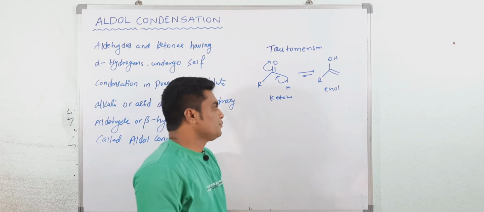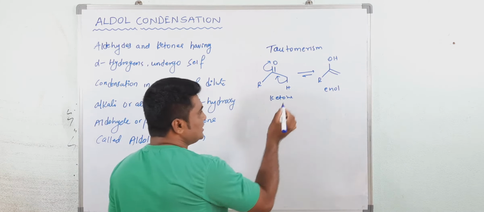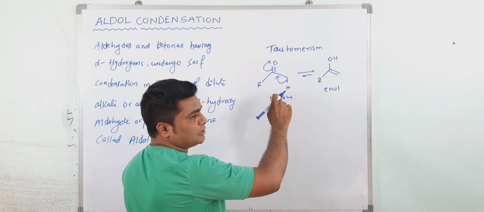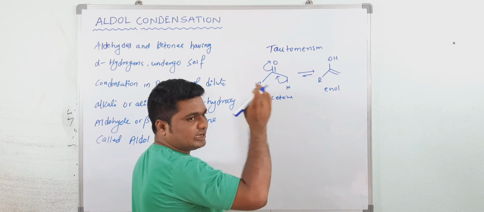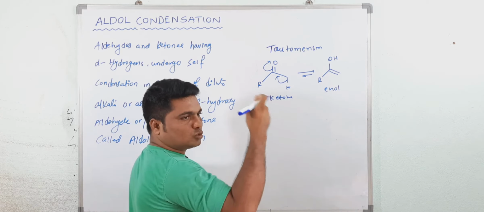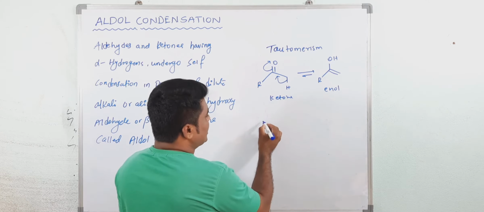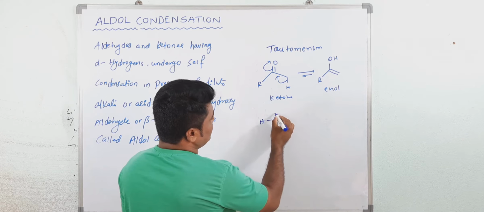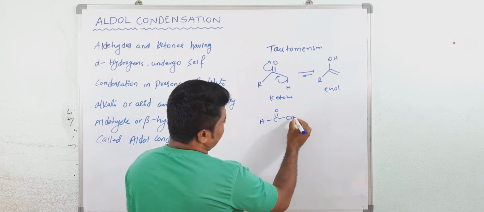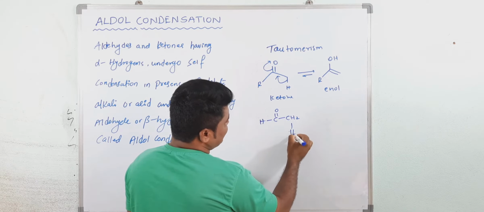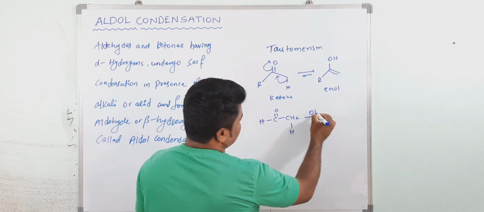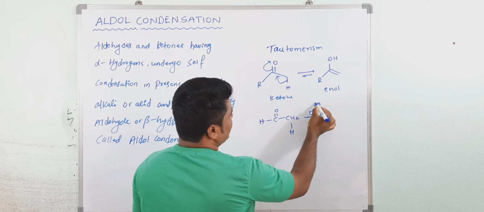Tautomerization takes place under acidic condition and basic condition, and we have two different mechanisms. When aldehydes or ketones having alpha hydrogen atom, suppose I am taking one aldehyde, and you treat this aldehyde with any base, tautomerization will take place.